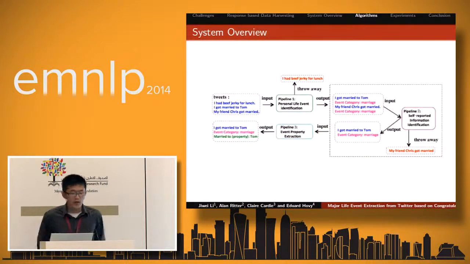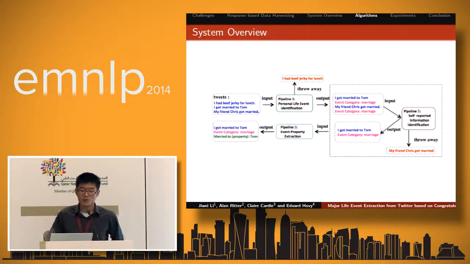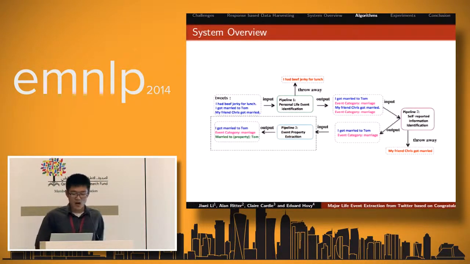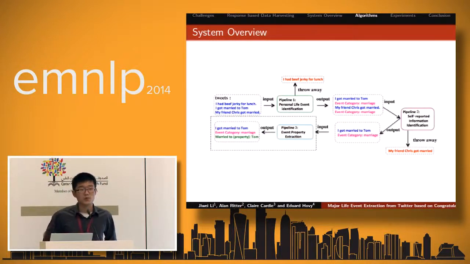The second pipeline, we call self-reported information identification, which tries to select the tweets specifically talking about the user, the speaker himself. For example, in these two tweets, "I got married to Tom" and "My friend Chris got married," we are going to throw away "My friend Chris got married" because it's not about the speaker himself, and we want to preserve "I got married to Tom." The third pipeline, we call event property extraction, where we try to extract the event property. In this specific tweet, we try to find who the speaker is married to, and the answer is Tom.